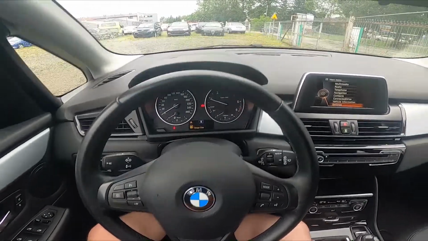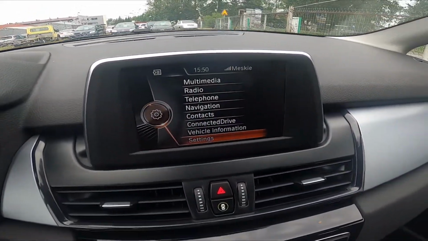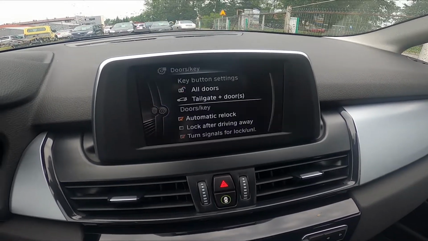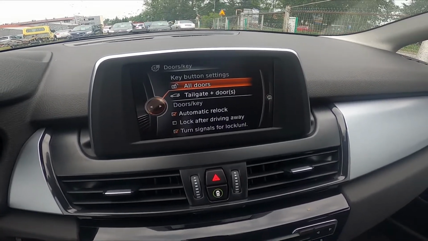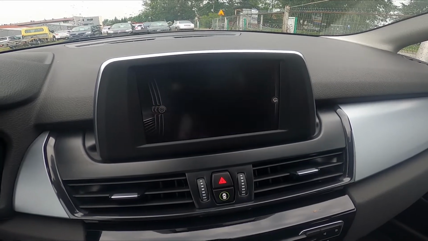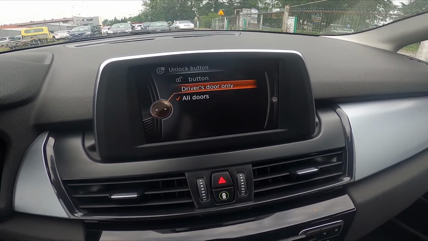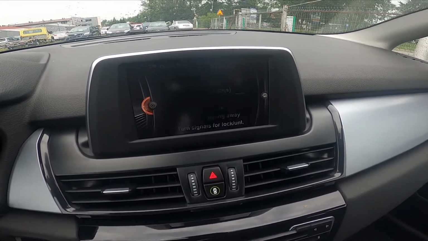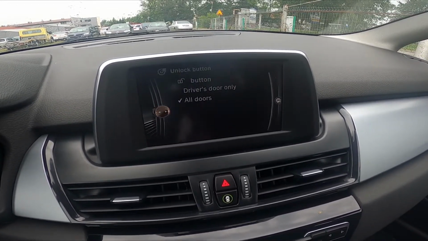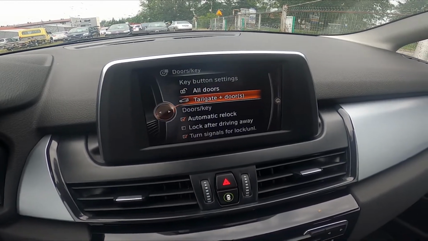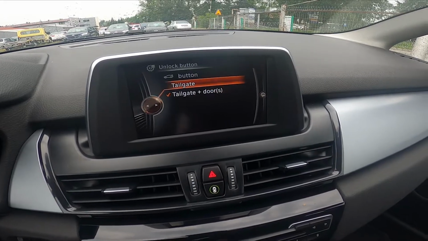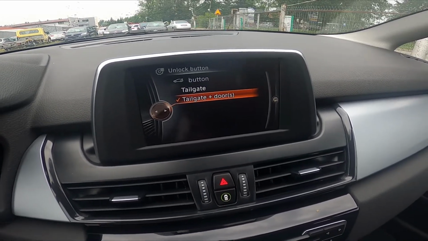In the beginning, let's take a look at the screen display. From the menu, select Settings and go to Doors and Keys. Now you can select the key button between all doors or driver door only. Next, you can select the tailgate button between tailgate or tailgate plus doors.